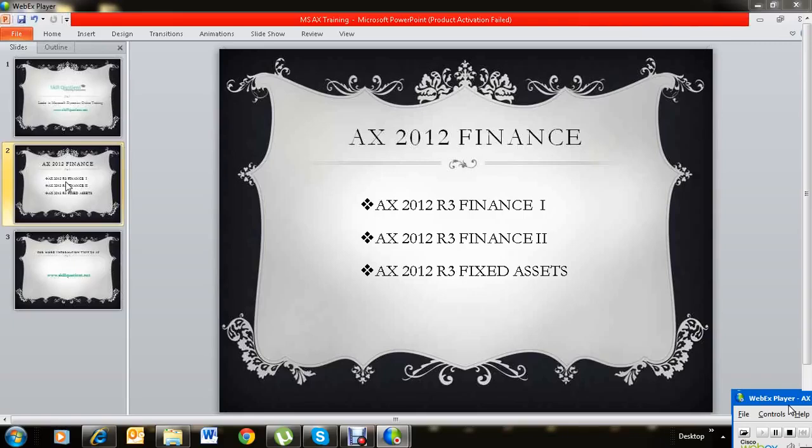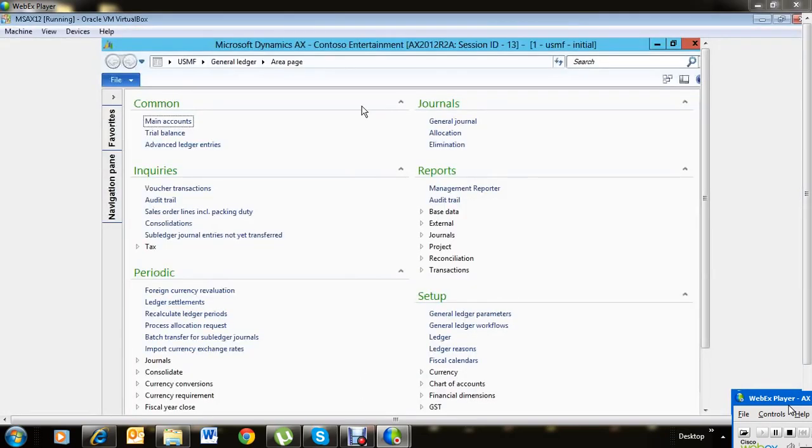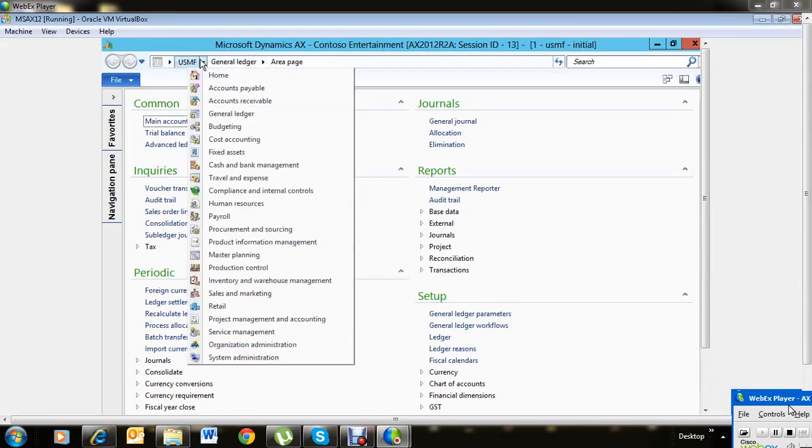Let's dive into the application and see in detail what we are going to do in our training. This is the Microsoft Dynamics AX screen, where we have the different modules like General Ledger, Accounts Payable, Accounts Receivable, budgeting, fixed assets, and cash and bank management. For the Microsoft Dynamics AX Finance training, we're going to cover all these modules: AP, AR, GL, budgeting, fixed assets, and cash and bank management modules.